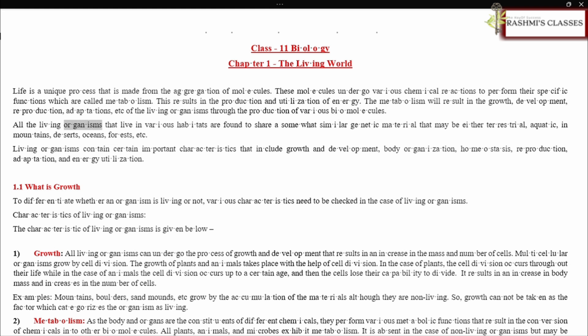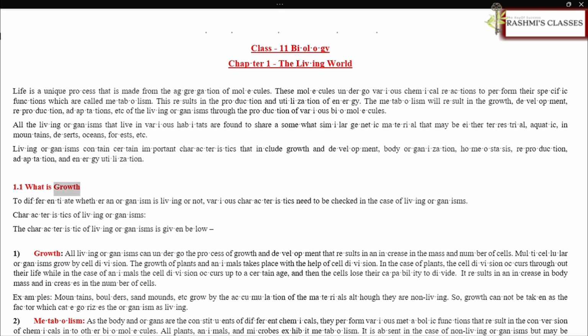All the living organisms that live in various habitats are found to share a somewhat similar genetic material, whether they are terrestrial, aquatic, in mountains, deserts, oceans, forests, etc. Living organisms contain certain important characteristics that include growth and development, body organization, homeostasis, reproduction, adaptation, and energy utilization.